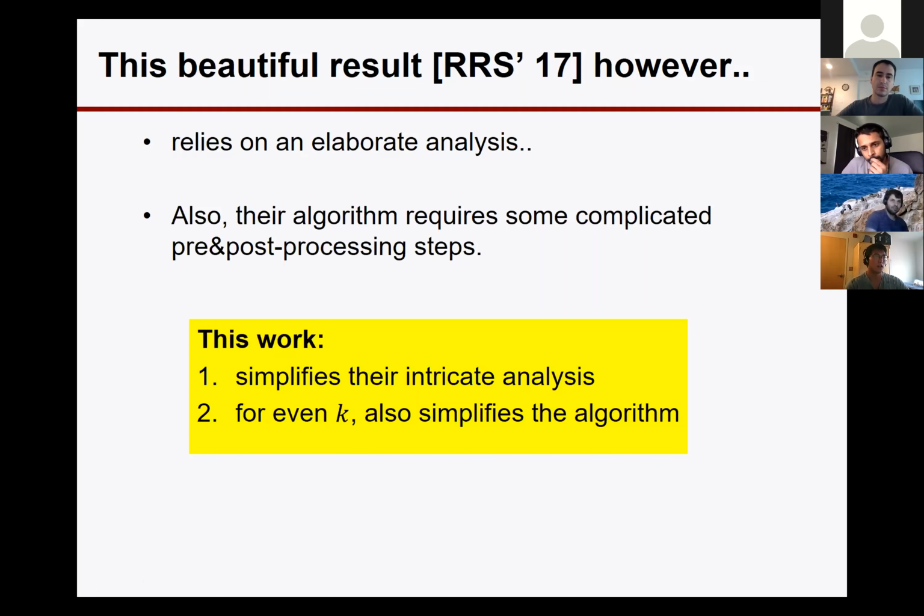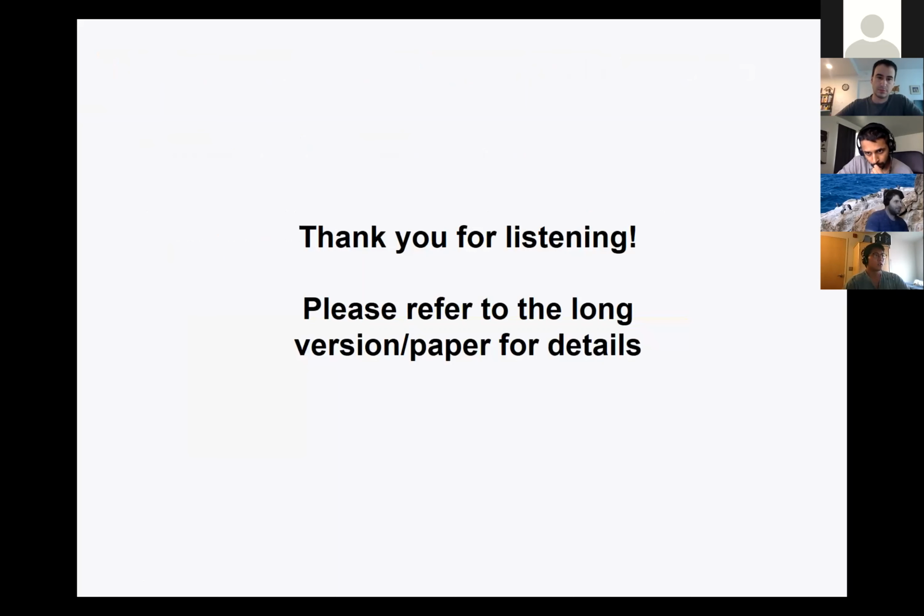It's kind of an obscure term right now, but so that for even k, I could come up with a simpler approach. This is a really rough overview of what my work is about. If you want to see some details, please ask me or refer to the long version of this presentation. Thank you very much.